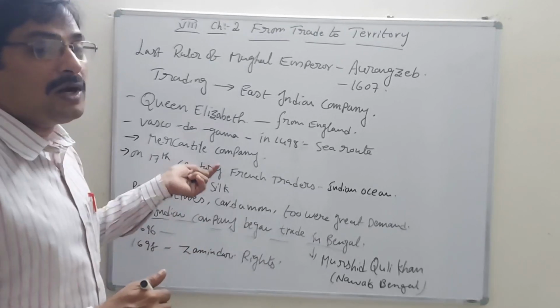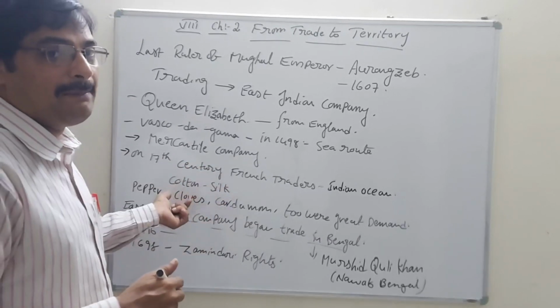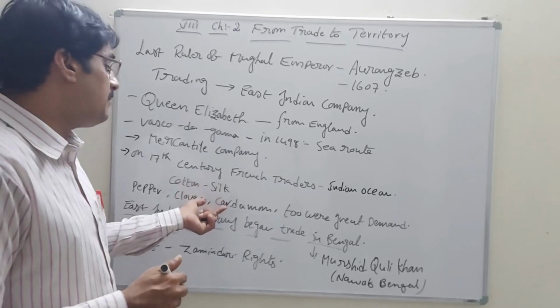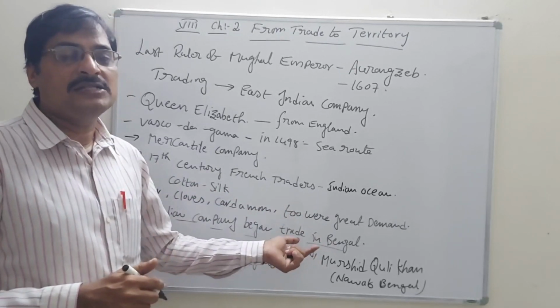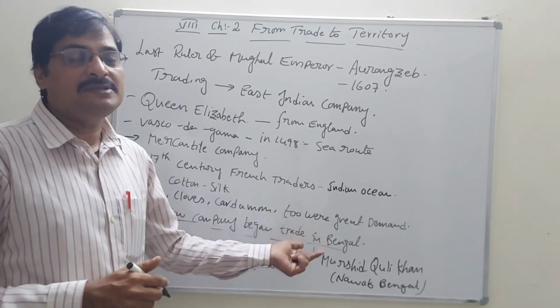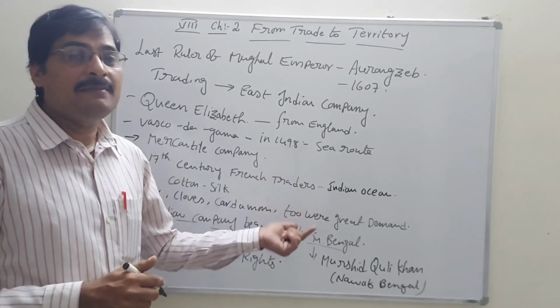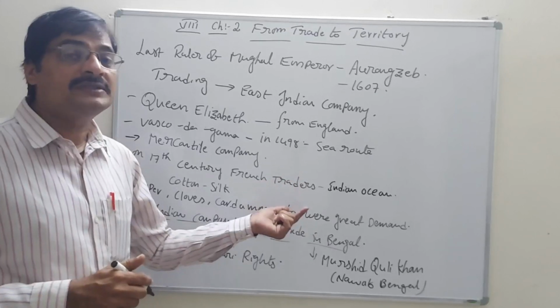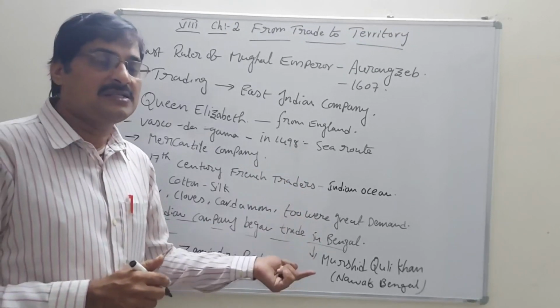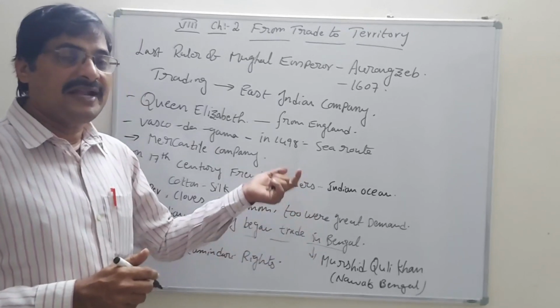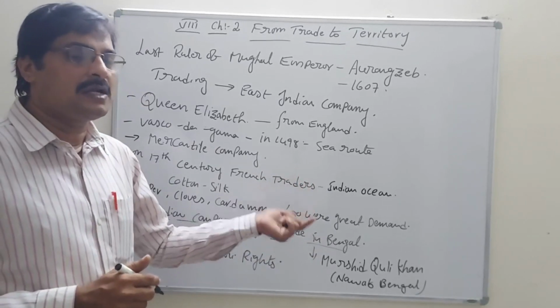And what are the main important things? Pepper, cloves, cardamom, and there are many things. All kinds of spicy items are in great demand all over the world. Our Indian products are in great demand all over the world. Cotton and silk are also in great demand.